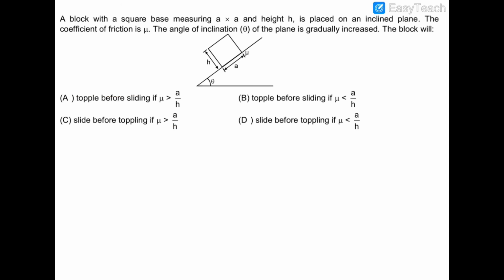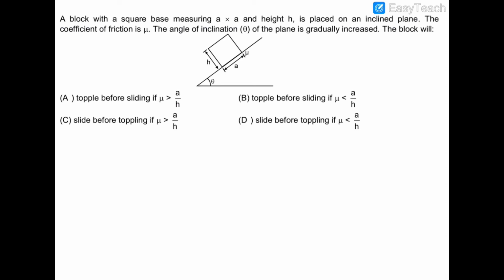In this question, there is a block which has a square base of sides a by a and height h. Now this block is kept on a rough inclined plane which has an inclination of theta, but this theta is gradually increased. The coefficient of friction of this inclined plane is mu, and we have to find out the correct options for toppling and no sliding, and sliding and no toppling regarding mu. So we have to find out the correct option, and this theta is gradually increased.